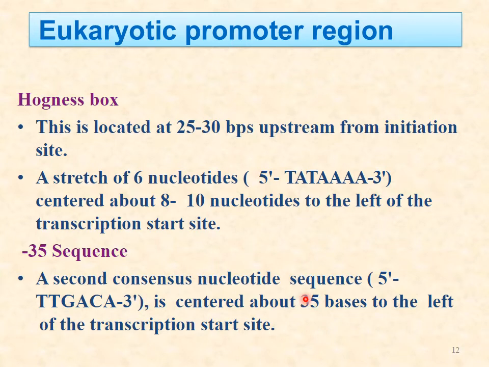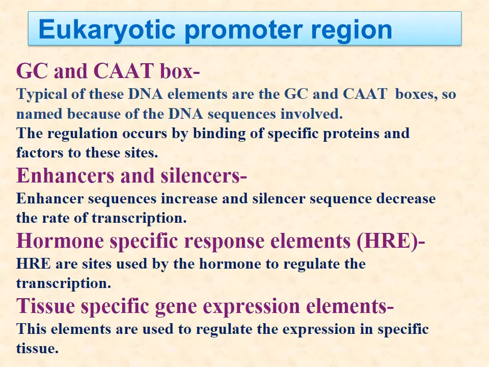In prokaryotes, we have seen that there are 2 promoter regions, that is the TATA box, which was known as the Pribnow box, and the -35 sequence. But in eukaryotic promoter regions it is known as the Hogness box, not the Pribnow box. It is located 25 to 30 base pairs upstream, and it is only 8 to 10 nucleotides, that is TATAAA 3' sequence, whereas the -35 sequence is the second consensus nucleotide sequence, which is TTGACA. It is about 35 bases to the left of the starting point.